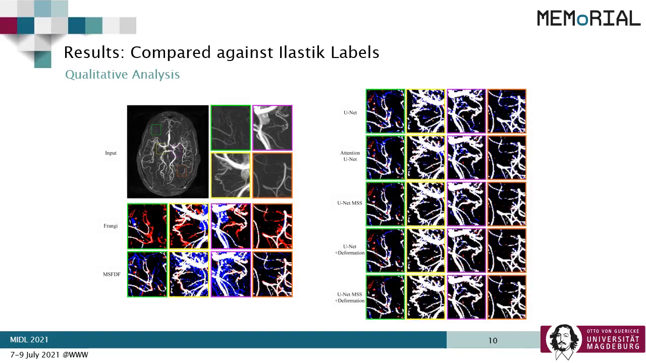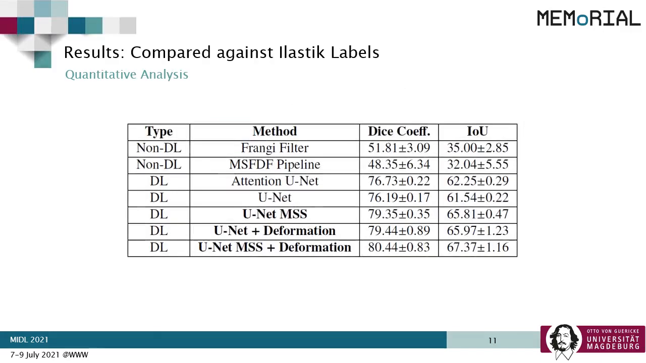Now, here are some results while comparing them against Elastic labels. White signifies correct segmentation, red denotes under, and blue denotes over segmentation. It can be seen that the deep learning techniques perform better than the non-deep learning techniques. But the differences among the deep learning techniques are really minute, and it is really difficult to understand them from this figure. So let's have a look at the numbers.